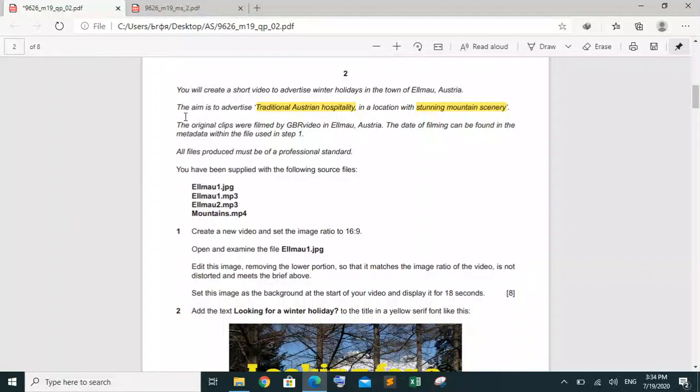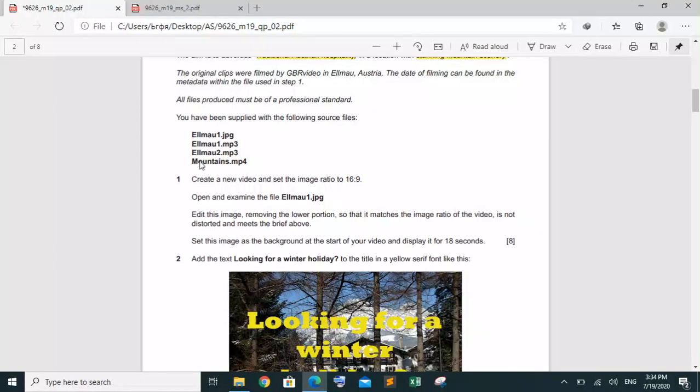Then he is saying that the original clips were filmed in a certain town of Austria. The date of filming can be found in the metadata within the file in step number 1. Okay, good. Then he is saying that you have been given the following source files. Okay, these are the four files which have been given by the examiner to us. Two are MP3 files, one is the JPG image, and the second one is the mountain video.